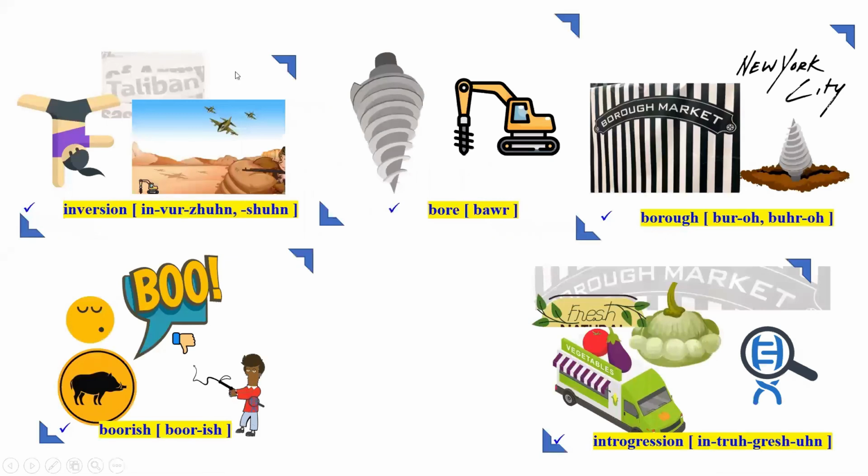Let's summarize using this short story. An inversion of policy and inverted fighters led to the retreat from the war zone. The war machine included a tunnel boring machine with which a bore is drilled. As a result, a borough formed at the market in the New York City.